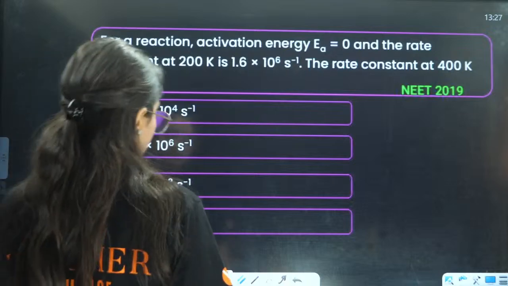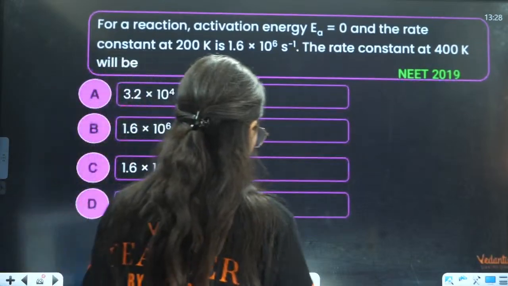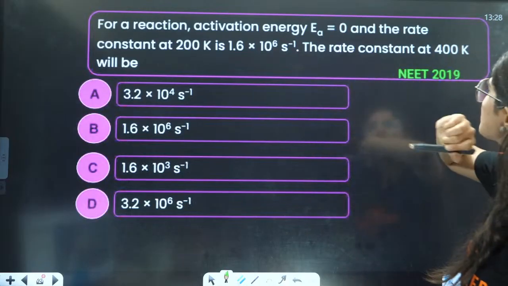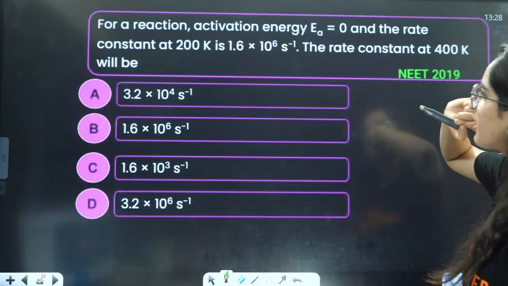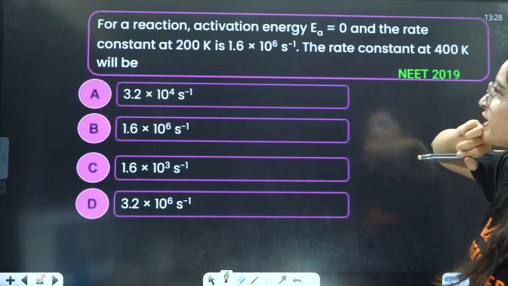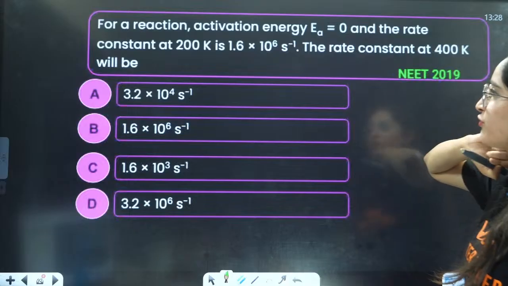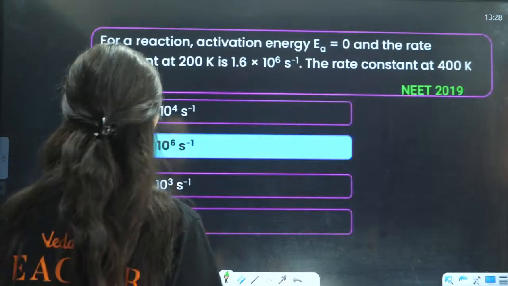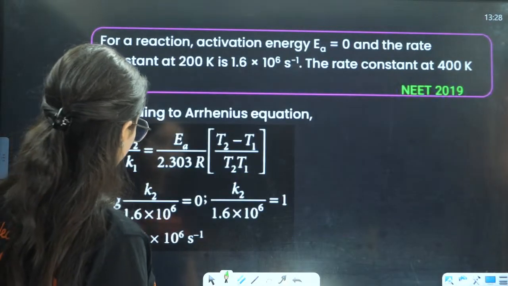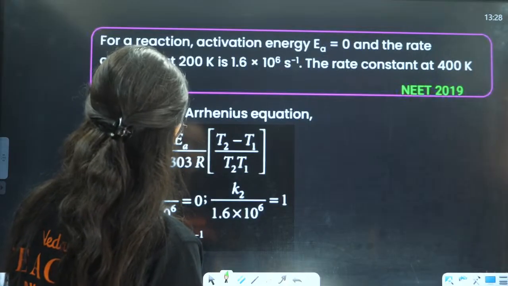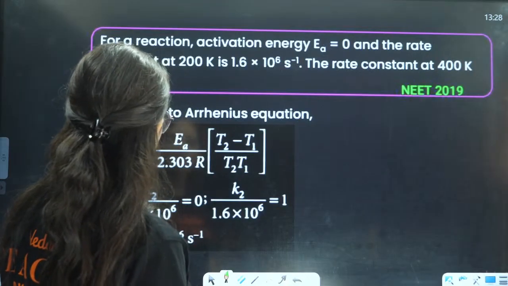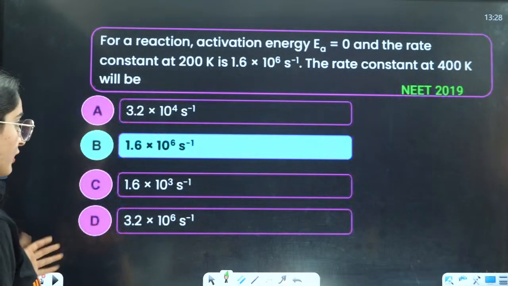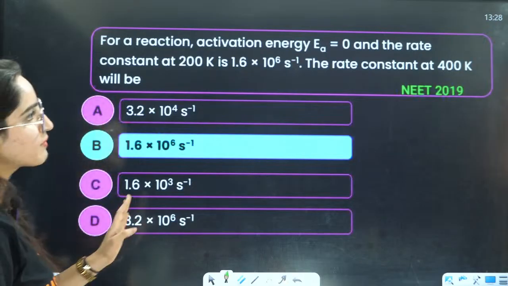So let us see this question that is based on the activation energy formula. For a reaction, the activation energy is given to be 0. Wait a minute, how is that possible? The rate constant is this, the rate constant at 400. Activation energy must have some other value. Wait a minute. If it is 0, are they taking it as 0 only? They are taking it as 0 only. I thought there is some different value here. Okay, so you'll just apply basically what they are saying.